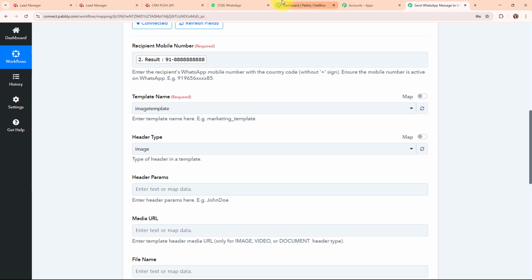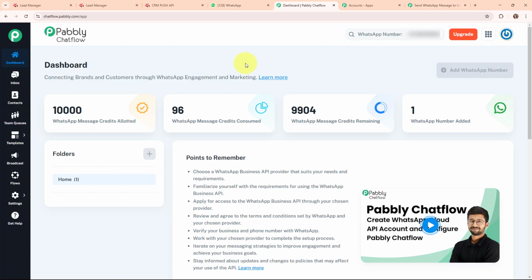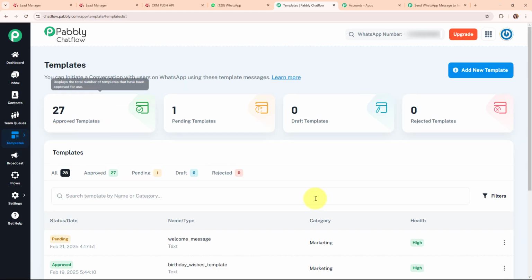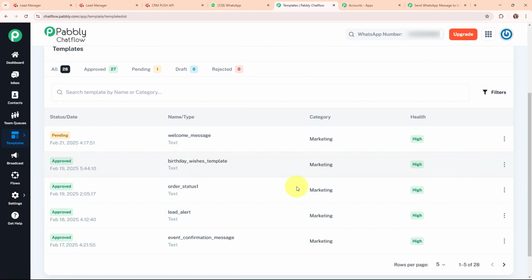So this is my Pabbly Chatflow account, and from here you can see we have the option for templates in the left sidebar. I'm going to select Templates List. Here under templates, you can see all the templates that I've created using Pabbly Chatflow till now to send automated WhatsApp messages to all my leads or customers for a specific use.